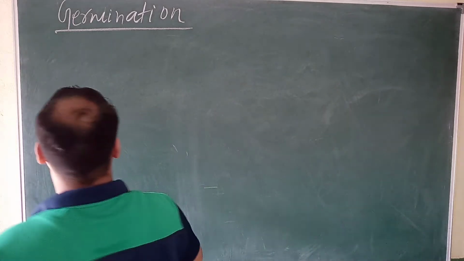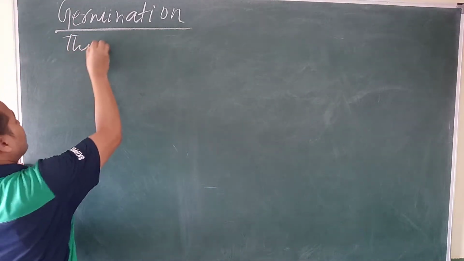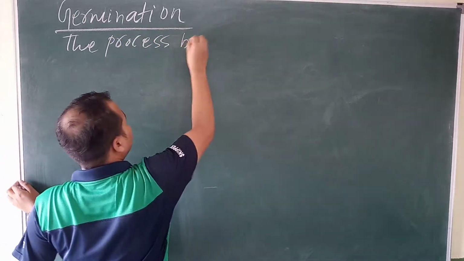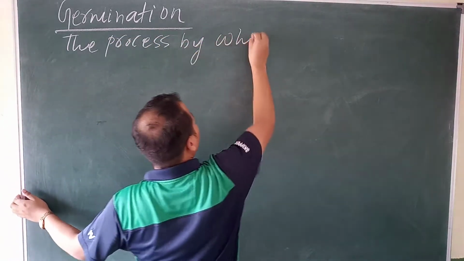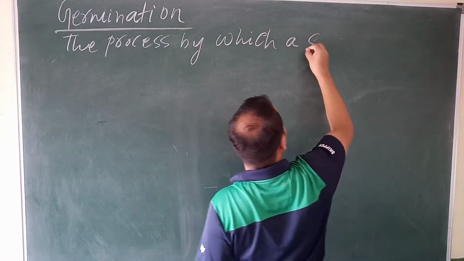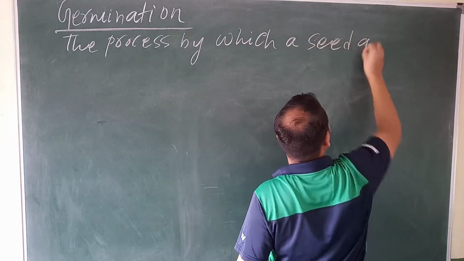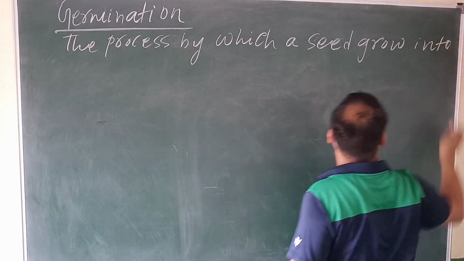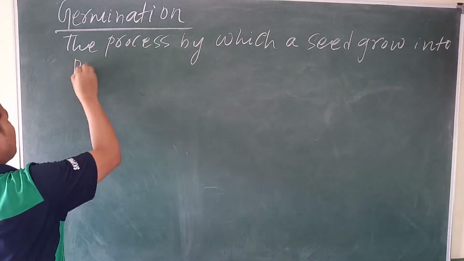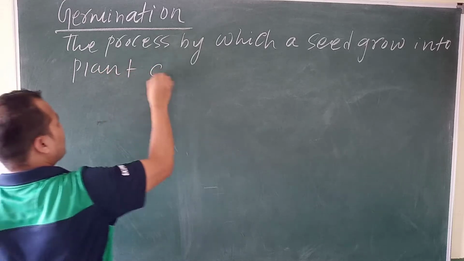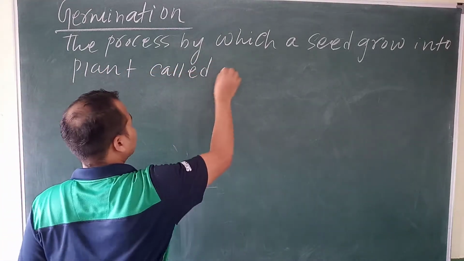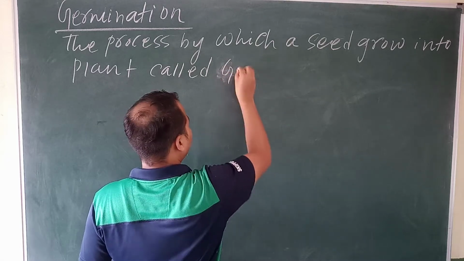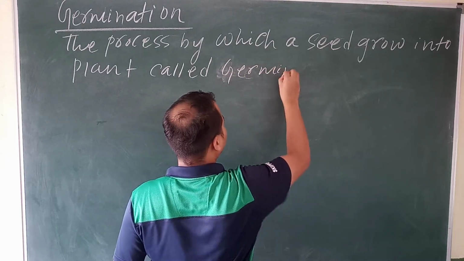Okay, right. The process by which a seed grows into a plant, called the seedling, is called germination.